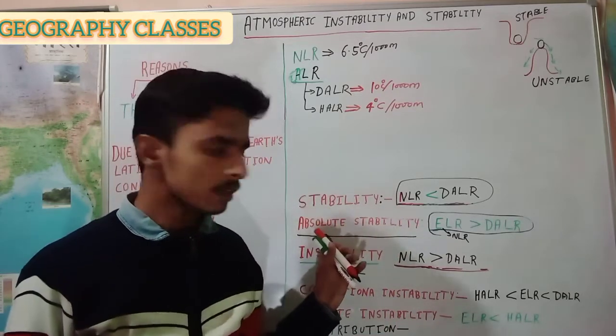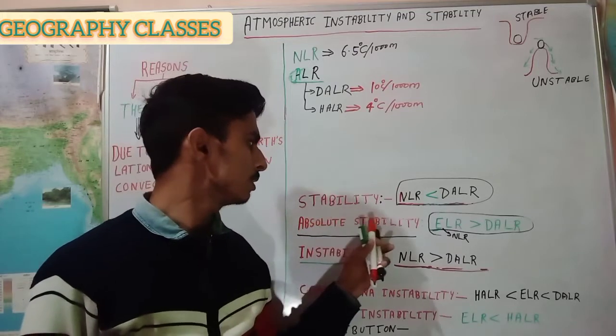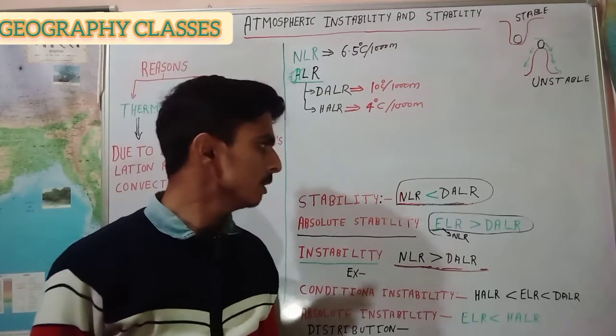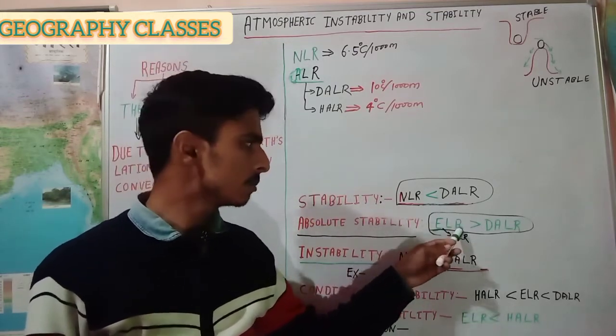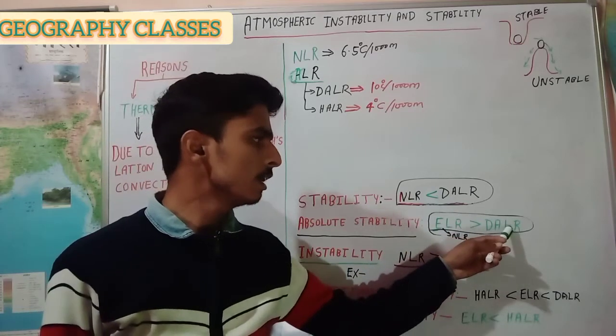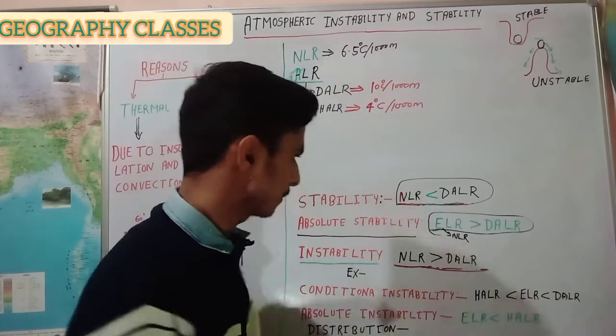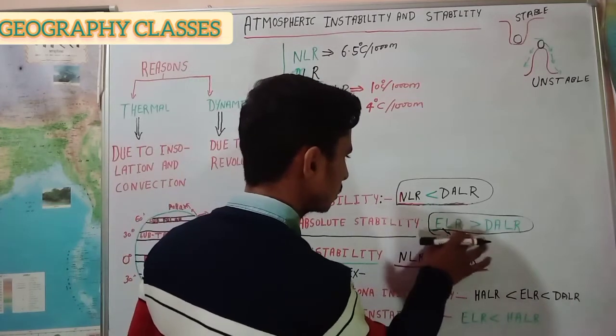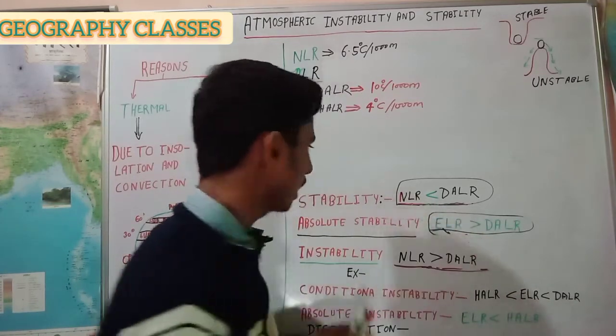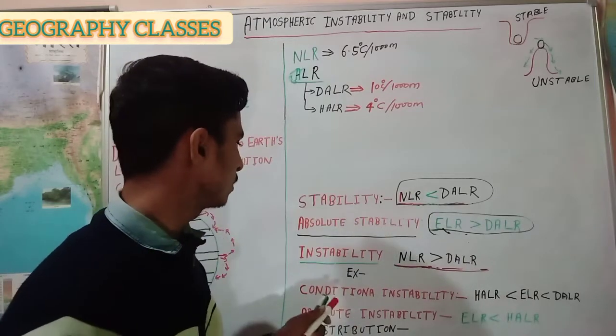After that, let's understand absolute stability. When the environmental lapse rate becomes higher than the dry adiabatic lapse rate, then the air parcel is called in absolute stability condition.